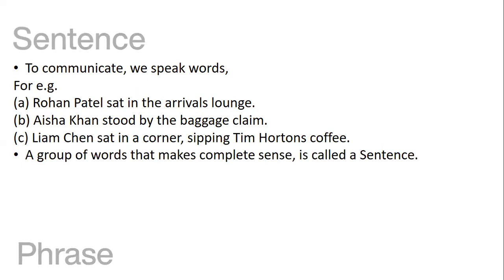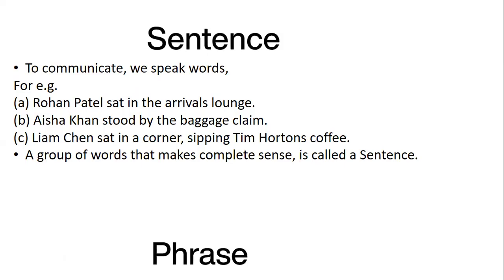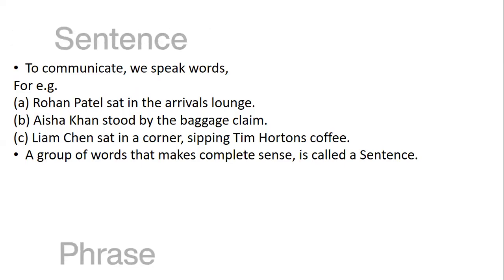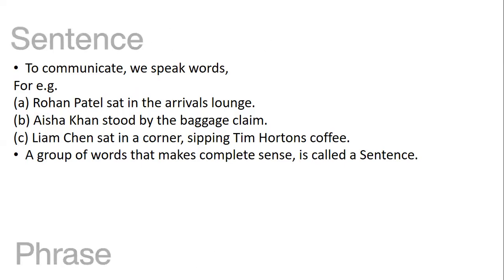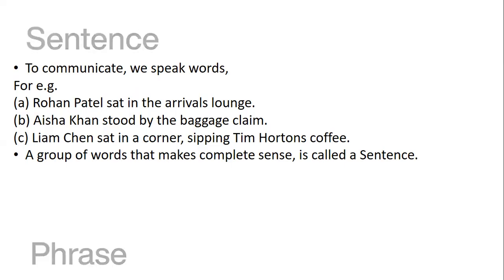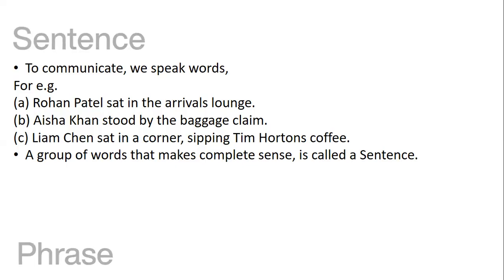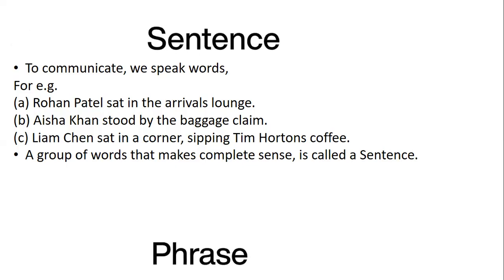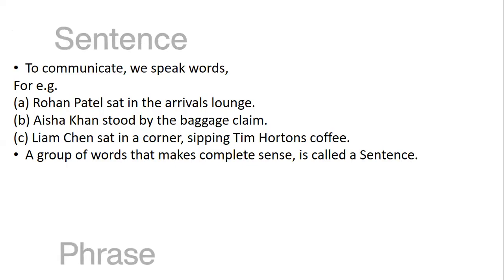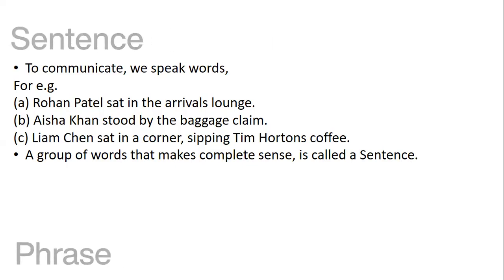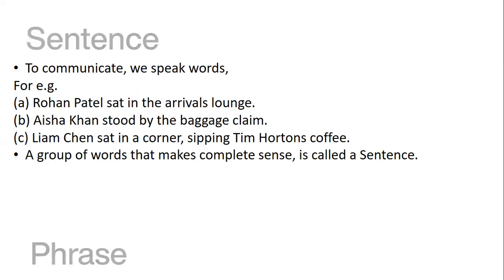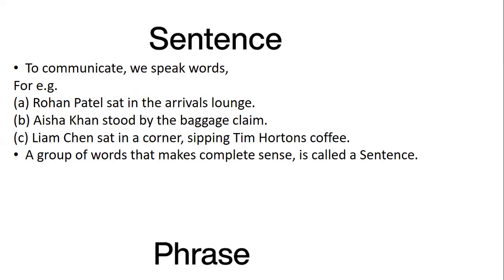So, what is a sentence? A sentence is a group of words that makes complete sense. When you read a sentence, it gives you a crystal clear idea of who the character is we are talking about and what that character is doing. For example, Rohan Patel is the character and he sat in the arrivals lounge.